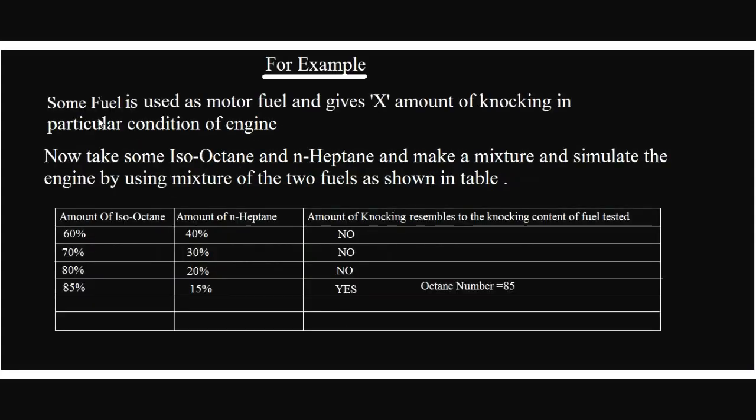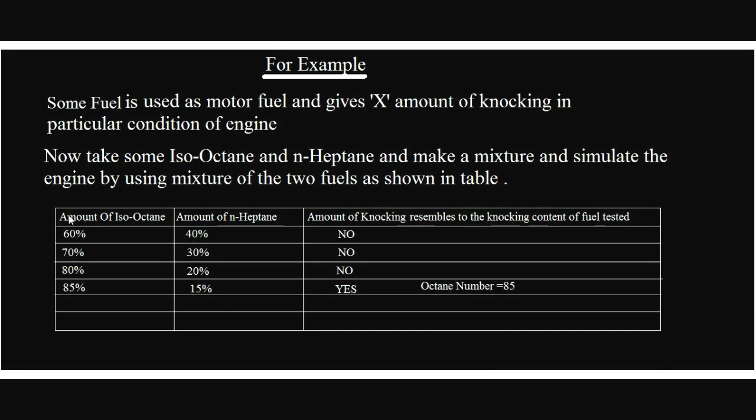For example, suppose some fuel is used as a motor fuel for an IC engine and gives X amount of knocking. Now we have to prepare mixtures of isooctane and n-heptane in different proportions. For example, in one beaker we take 60 ml isooctane and 40 ml n-heptane, in another beaker 70% isooctane and 30% n-heptane, and so on. We can use 65 and 35 also, or 61 and 39 also. I am showing this as an example here.